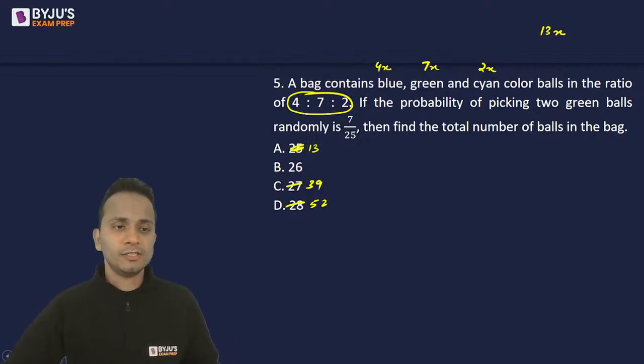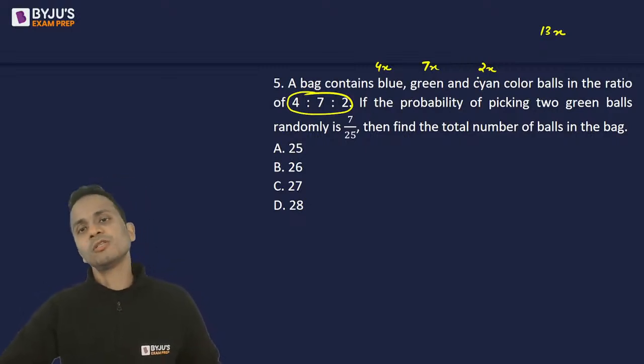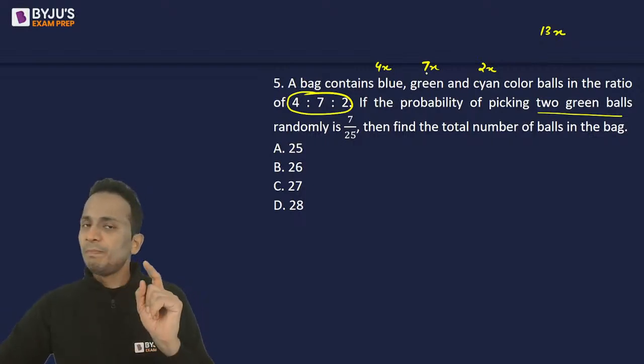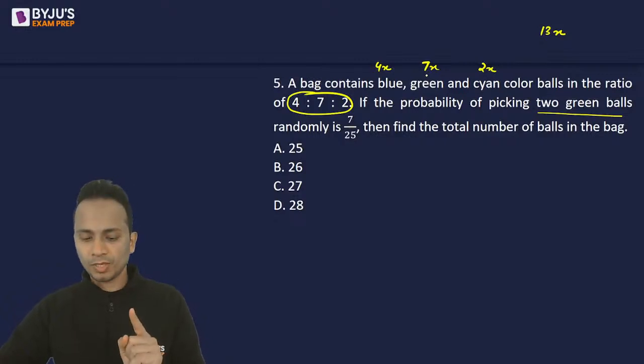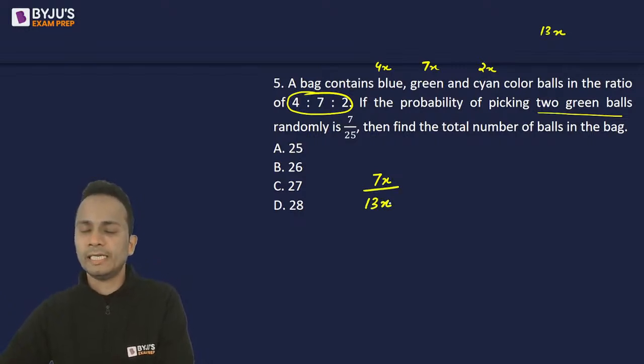Let's understand. I've assumed the number of balls as 4x blue color balls, 7x green color balls, and 2x sand color balls. We have to find the probability of picking two green balls. Now I'll pick the balls one by one. So I'll pick the first ball. Let's say the first ball is green color. So how many green color balls are there? The number of green color balls is 7x